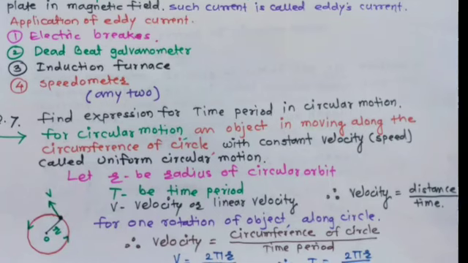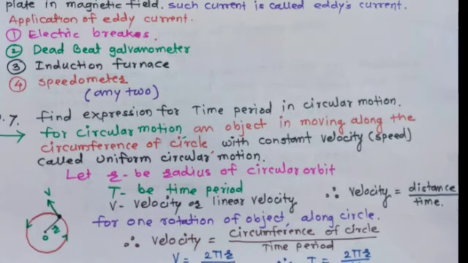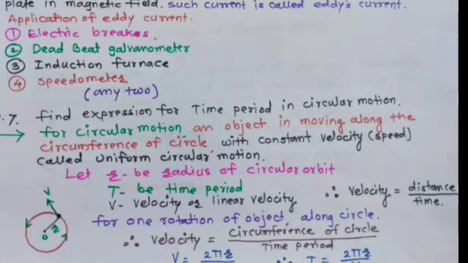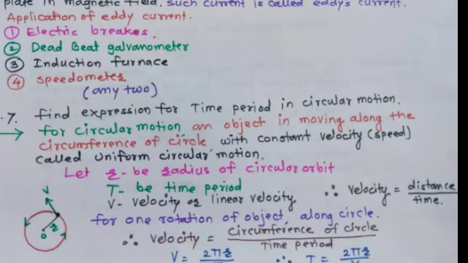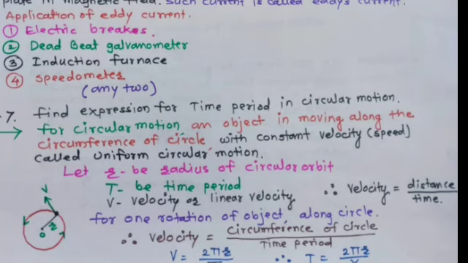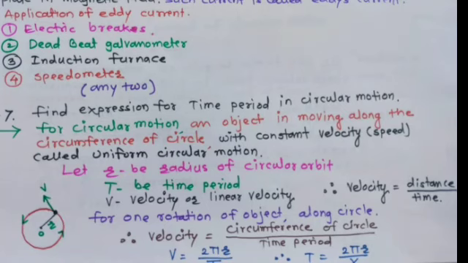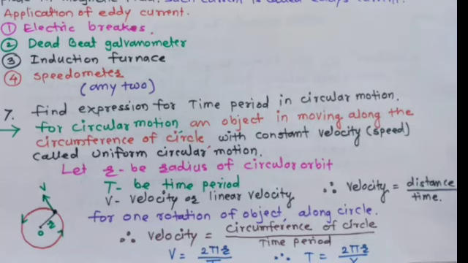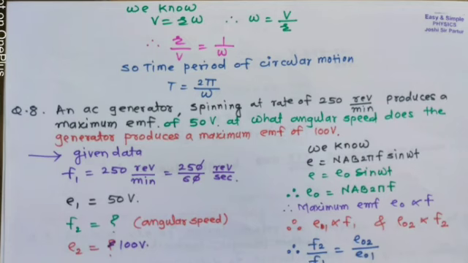So we can use the formula velocity equal to distance upon time. So we can write velocity equal to circumference of circle upon time period. So therefore V equal to twice pi R upon capital T. And so time period in circular motion, capital T equal to 2 pi R upon V. We know V equal to R omega.